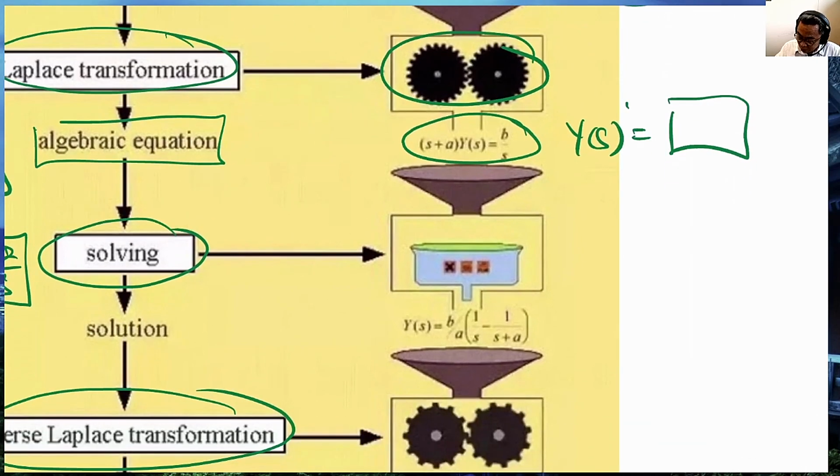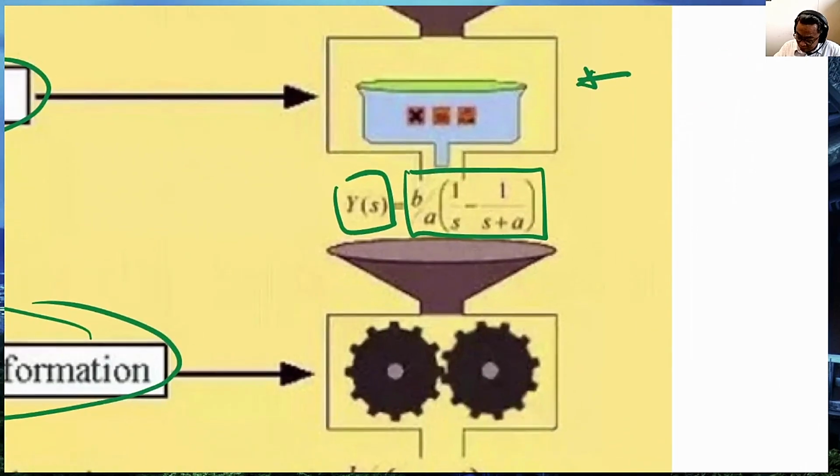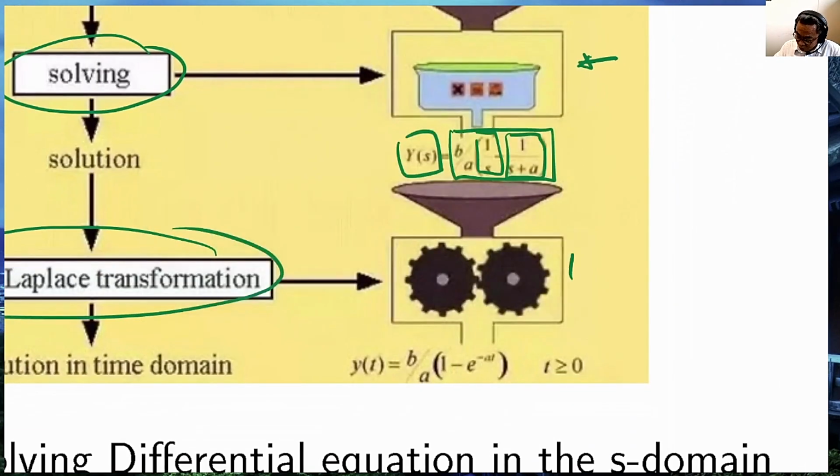When we manipulate, they are just algebra. We are solving it algebraically. Y of s equals something. Once we have it in this form, these are individual forms that have lookup tables.